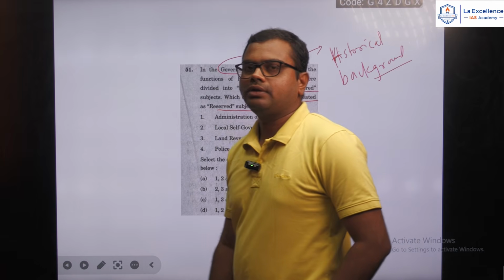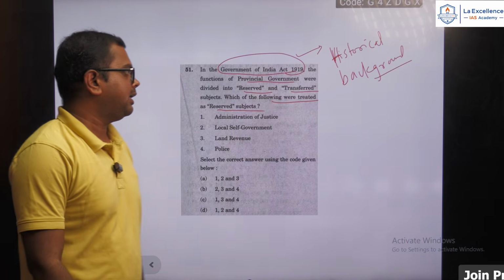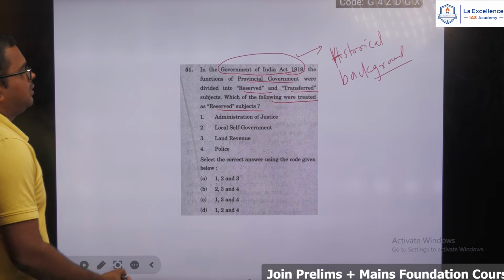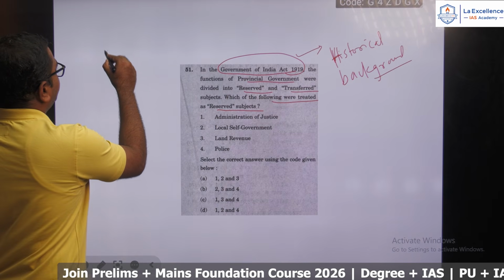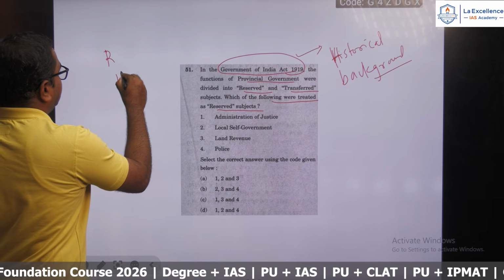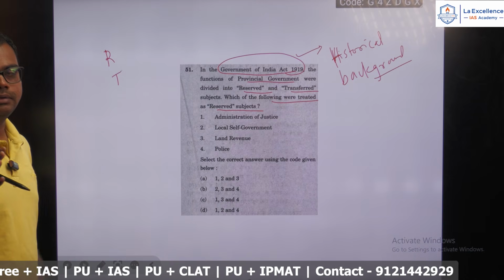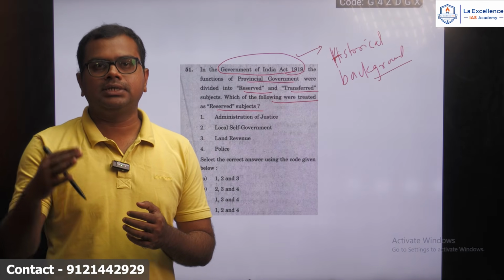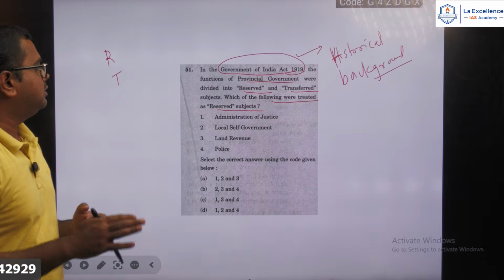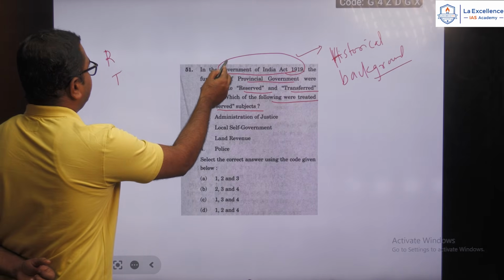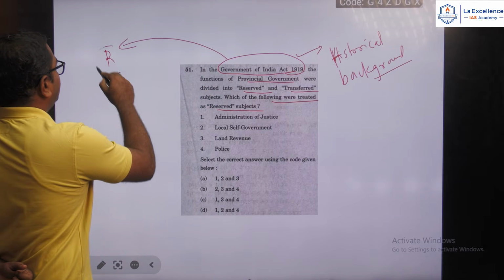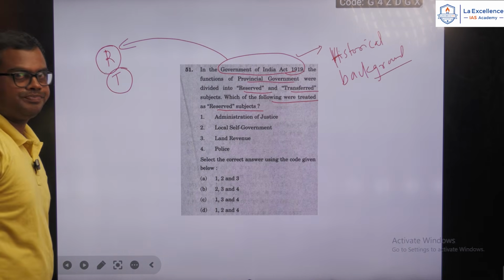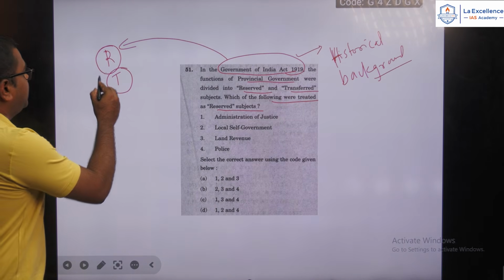So here you need to note that in the Government of India Act 1919, the subjects were divided into reserved and transferred. Like how in the present Constitution, in the 7th Schedule we have the Union list, State list and Concurrent list, the same was there in the Government of India Act 1919. So here you should remember the logic.